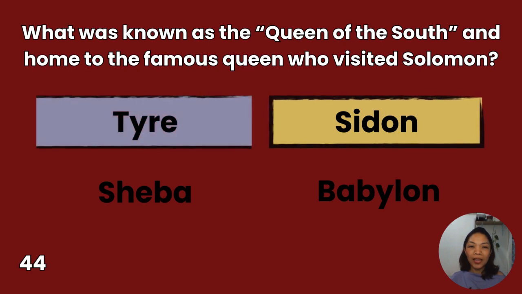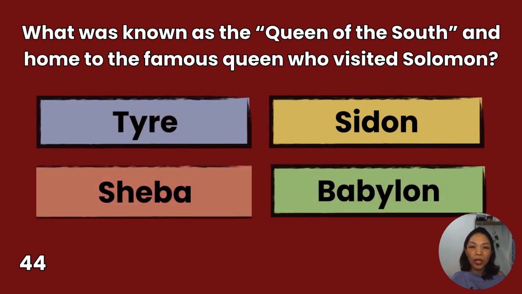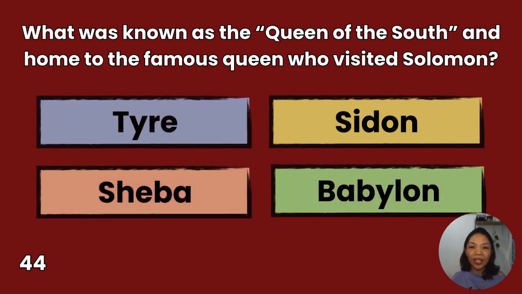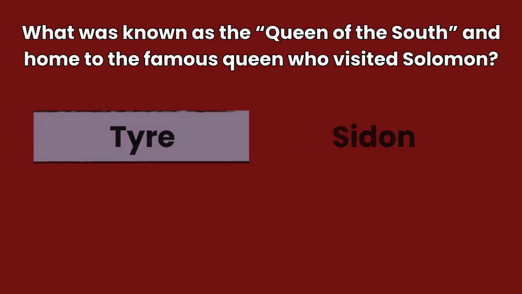44. What was known as the Queen of the South and home to the famous queen who visited Solomon? Tyre, Sheba, Sidon, Babylon. You have 10 seconds to answer.